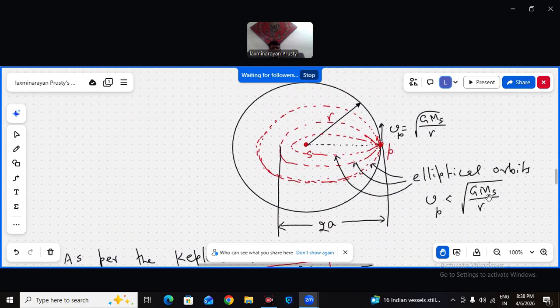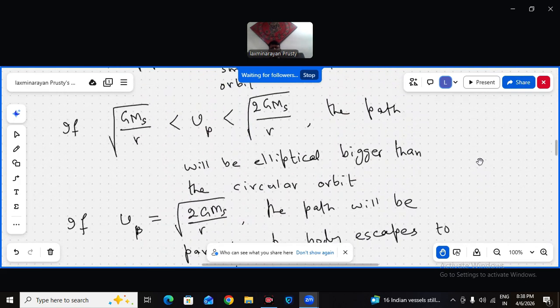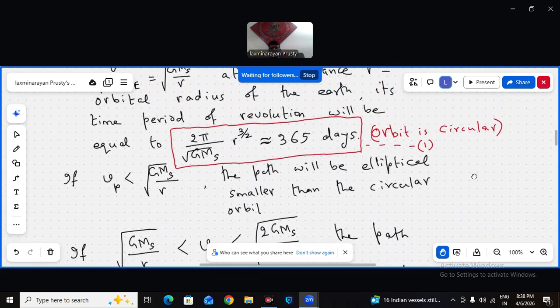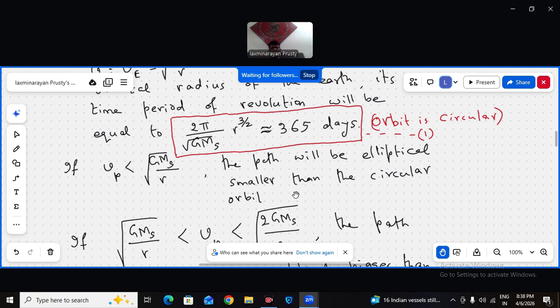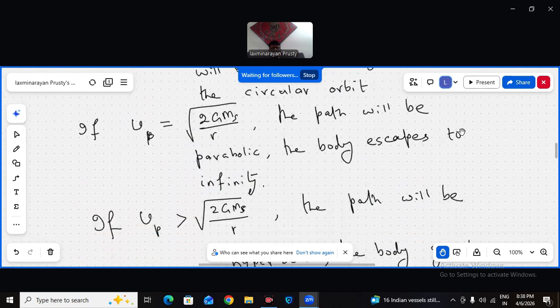If Vp is less than root over GMs by R, the path will be elliptical, smaller than the circular orbit. Yes, like this. These are the paths.